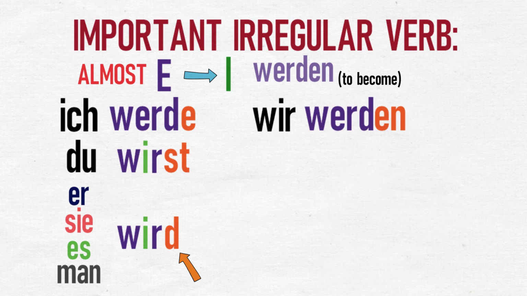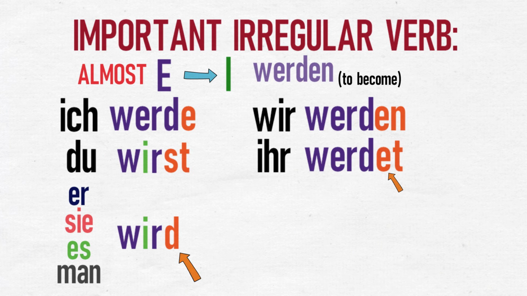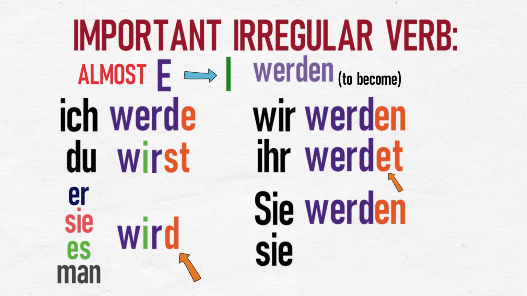Wir werden, ihr werdet. As mentioned before, if the stem of a verb ends in a D or a T and you need to add a T for the verb ending, you include an E to make the verb more pronounceable. In this case, without the E, you would have to say ihr werdt, which is much more difficult than werdet. And the conjugation finishes with sie werden and Sie werden.